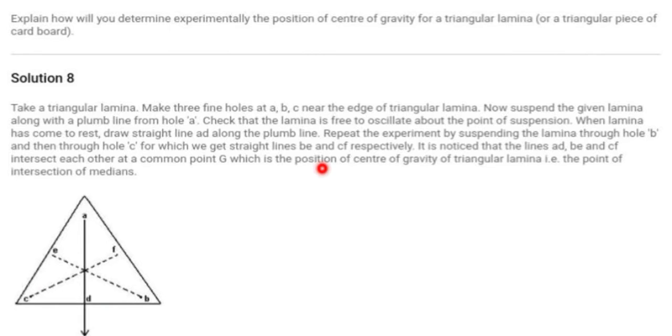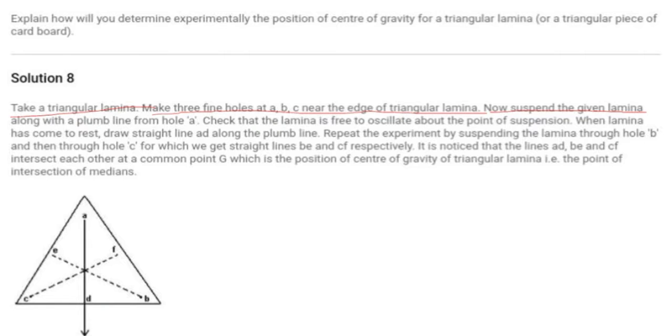Question number 8. Explain how you will determine experimentally the position of center of gravity for a triangular lamina or triangular piece of cardboard. Now, take a triangular lamina. Make 3 fine holes at A, B, C near the edge of the triangular lamina. This also I have explained in my explanation video. You must watch that explanation video of center of gravity.